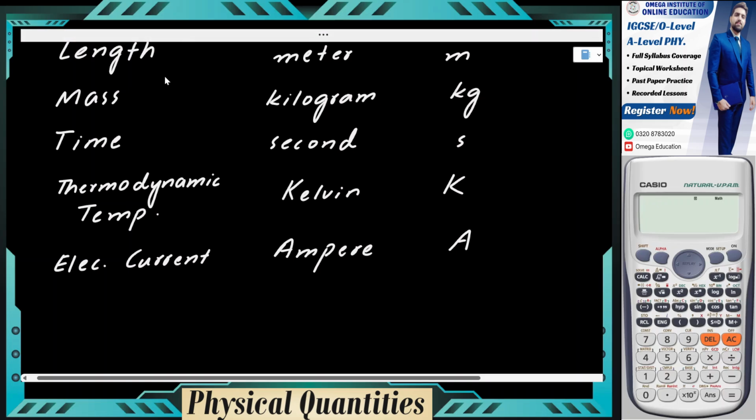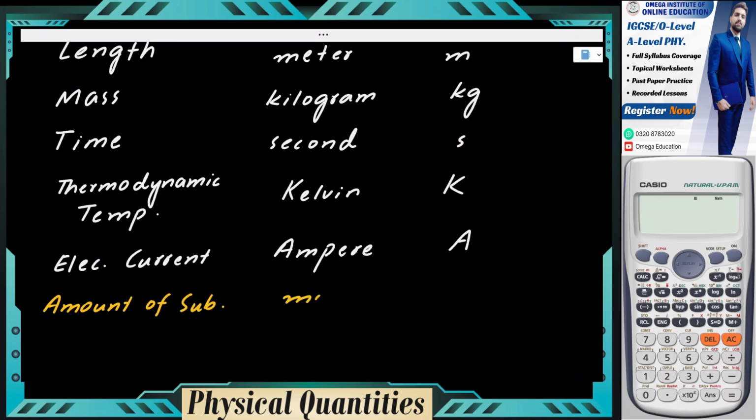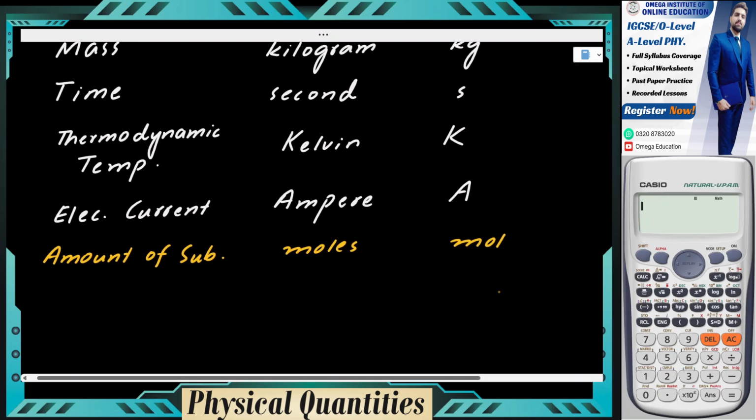One of them you might have used in chemistry, which is measured in moles, and the symbol for that is mol, mole. So the yellow ones, you don't need to memorize these.